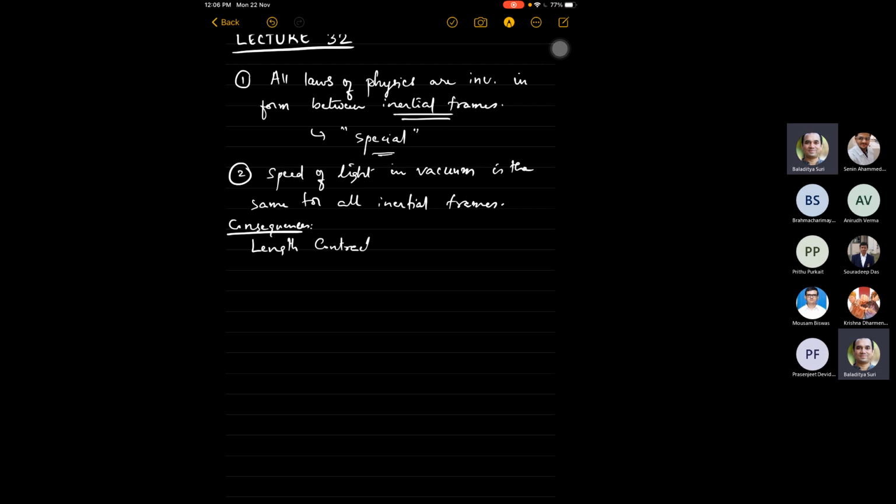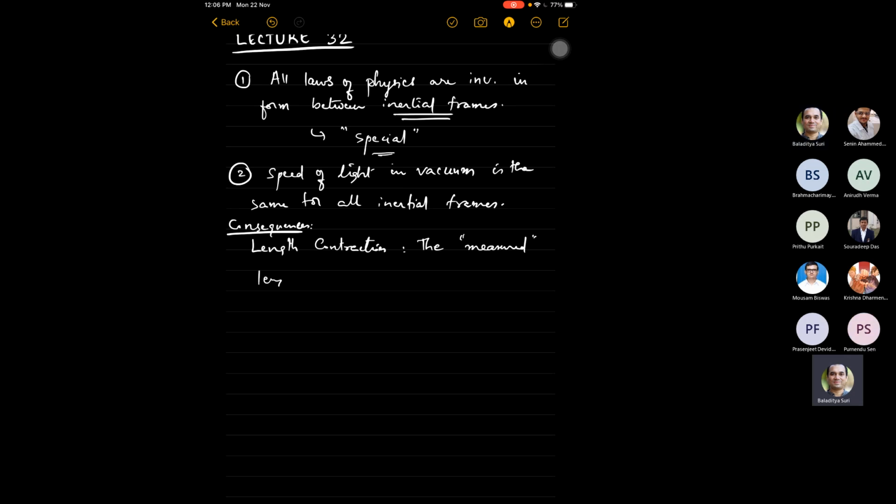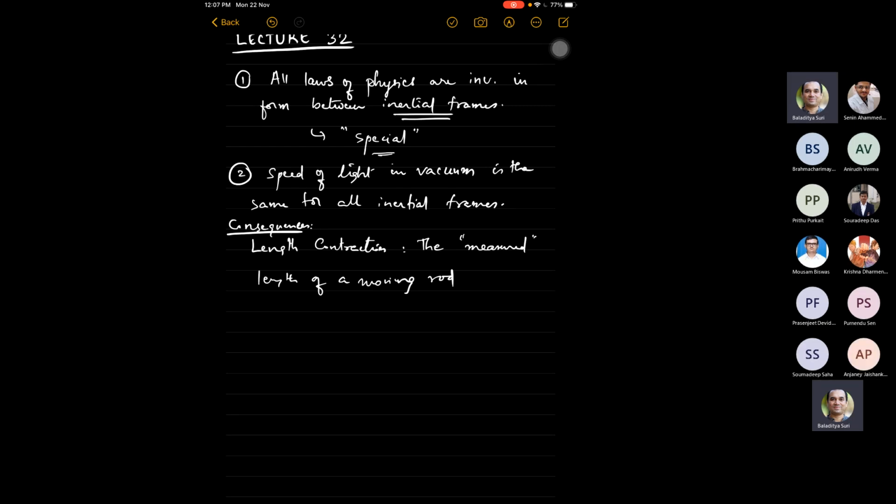length contraction. And what is length contraction? The measured length of a moving rod is frame dependent. This is the relativity of measurements of length, and usually it is smaller in all frames where the rod is moving.